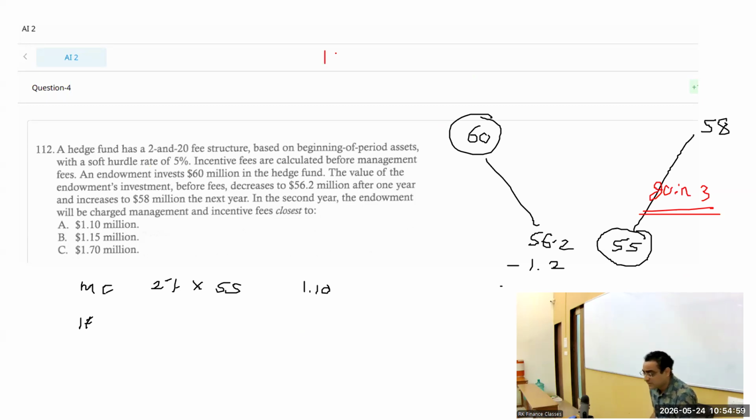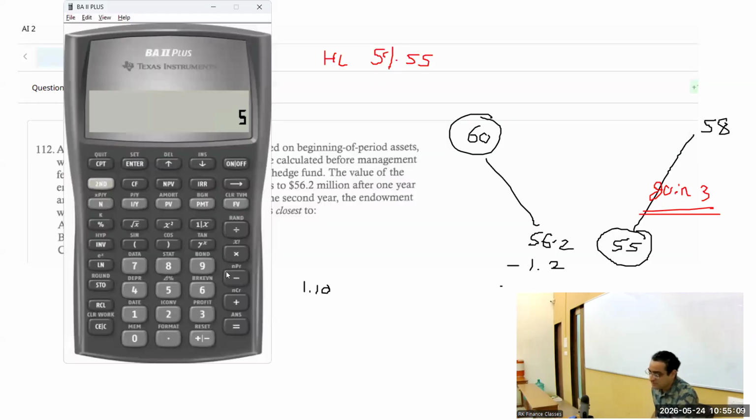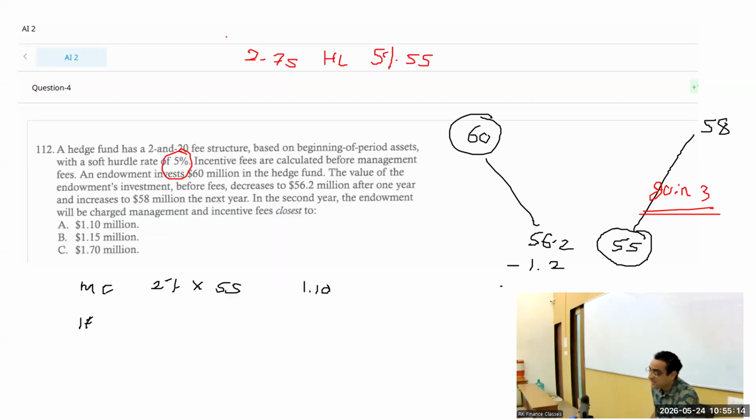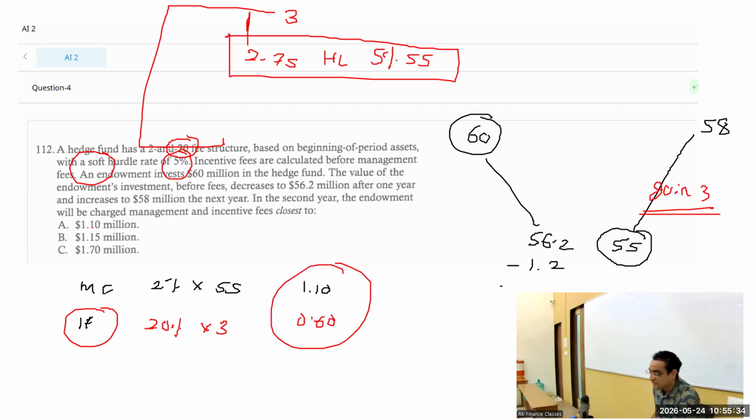Let's look at the hurdle level one more time. It's a 5% hurdle multiplied by beginning 55. Please calculate the hurdle level one more time. 5% multiplied by 55, hurdle level is 2.75, and the gain of 3 has crossed the hurdle. So the incentive fee will be applicable. And what's the word? Soft or hard? Because it is soft, it is applicable on the full 3 and not the excess. Full 3 times 20%, 0.60, and the total fees would be 1.70.